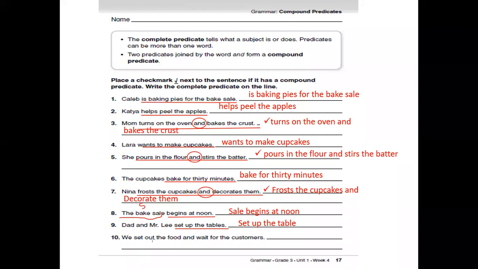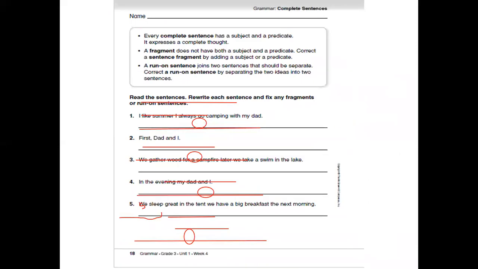So here let's underline them. Then circle the word "and". So that means this is a compound predicate. So let's put that check mark here. The last page. Turn your page, page number 18.